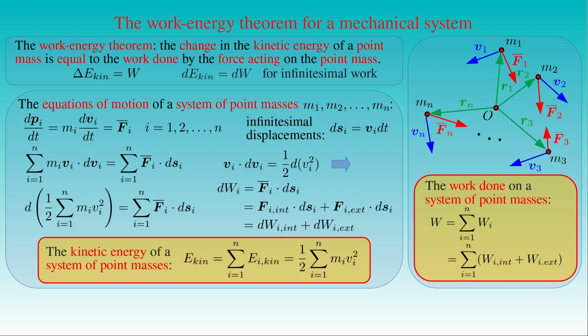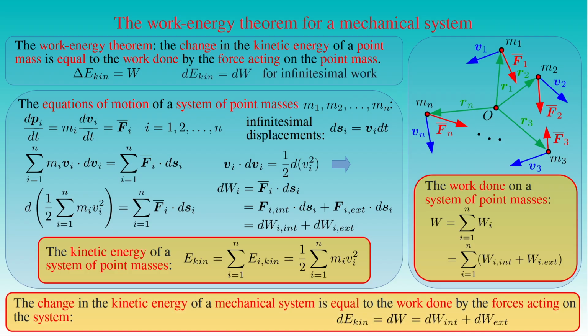If we substitute these definitions into the original equation, then we can formulate the differential form of the work-energy theorem for a system of point masses, or in general for any mechanical system, stating that a change in the kinetic energy of a mechanical system is equal to the work done by the forces acting on the system. By integrating the differential form of the theorem, we can rewrite it for a finite change in energy produced by a finite amount of work as well. The equations of the energy-work balance show that both internal and external forces appear in the theorem, as opposed to the laws of conservation of momentum and angular momentum where only external forces have a role.